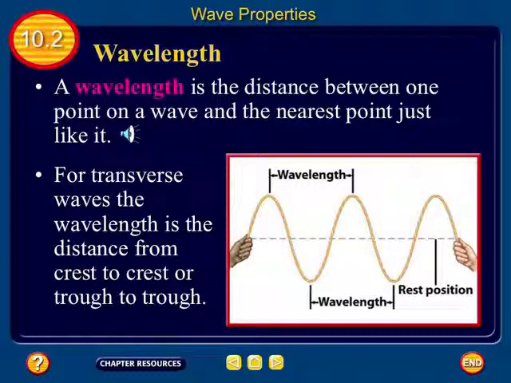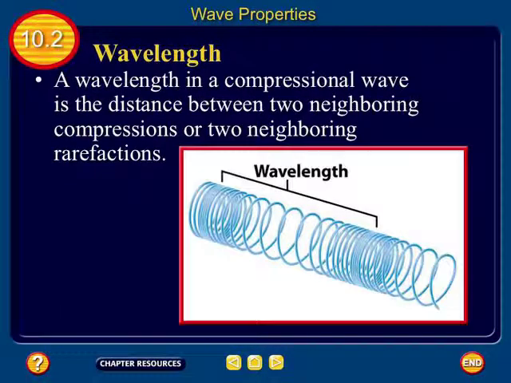Okay, so transverse waves, crest to crest or trough to trough. Compressional waves, compression to compression, or rarefaction to rarefaction. Okay, so that's the wavelength. You repeat that one more time. In a transverse wave, crest to crest or trough to trough. In a compressional wave, it would be compression to compression or rarefaction to rarefaction. Same word to same word.